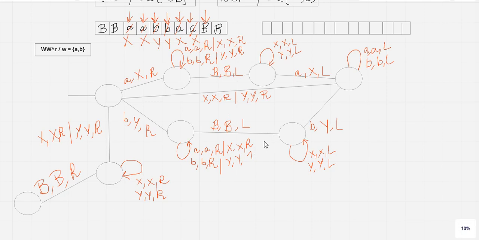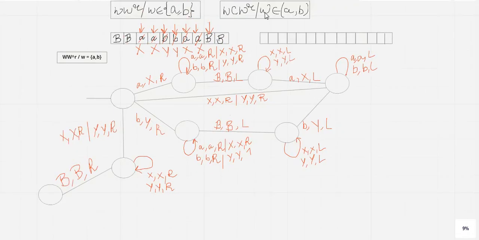Okay, and I have skipped one more thing, that you can also look into this particular example, W C W to the power R, that is an odd length palindrome. The same way, you just need to use this C as a center element, and before that you have to use the input as A, B, or whatever you want, and the same diagram will be here, but only a small difference will be for C. That means one more state will be there, for reading C, and if you find C, then replace C by C or C by B, whatever you want. So I think if you understood how this particular scenario works, this will be easy for you.